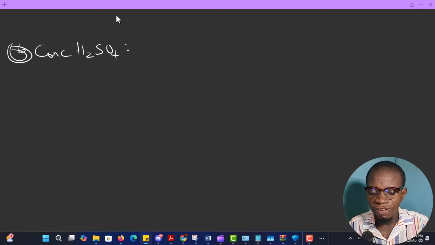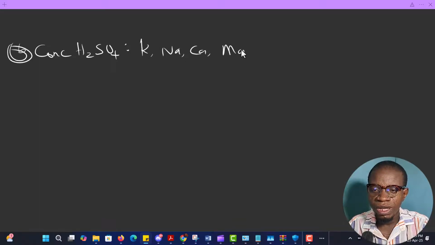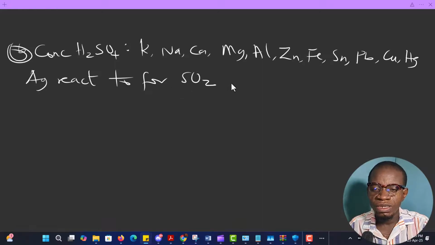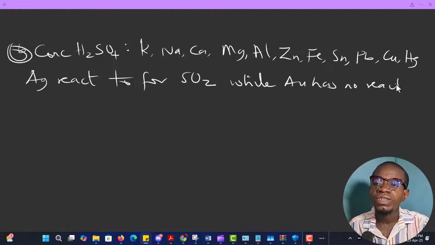We have potassium, sodium, calcium, magnesium, aluminium, zinc, iron, tin, lead, copper, mercury, and silver. They react with this to form sulfur oxide. While our gold has no reaction to this.